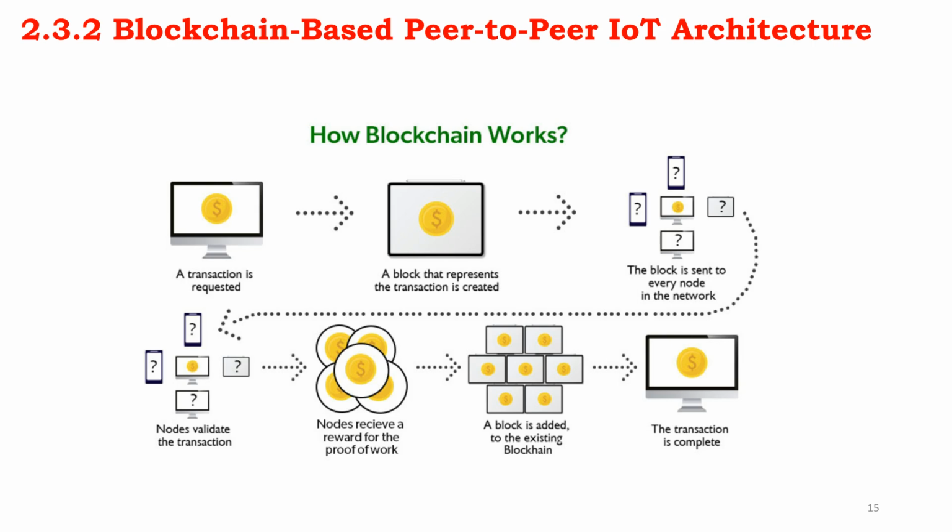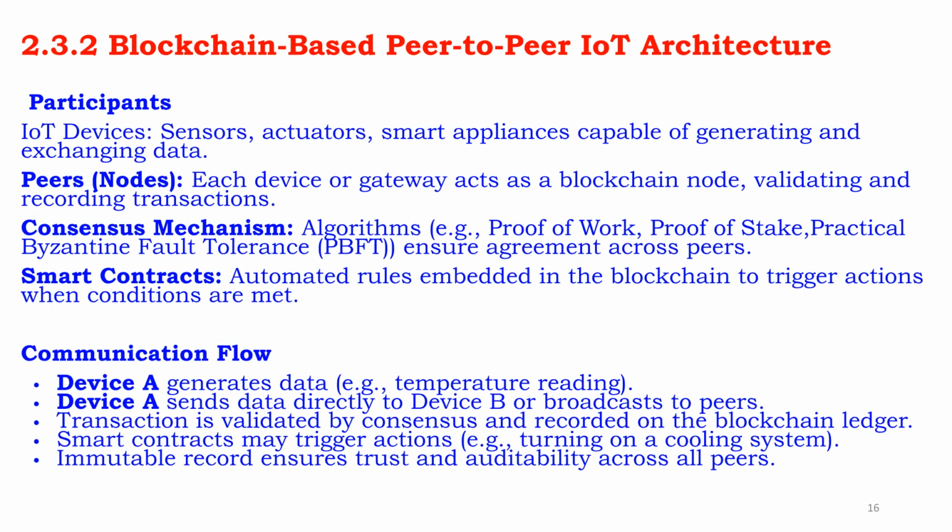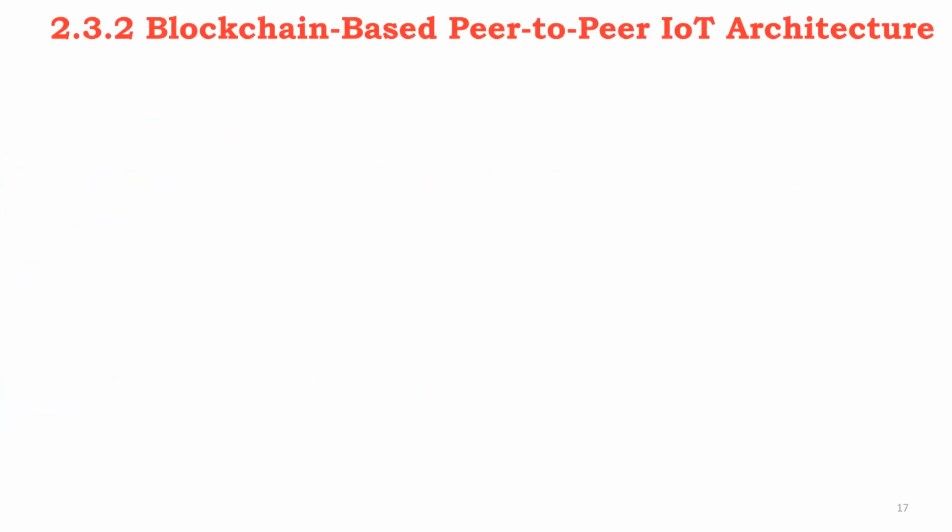This diagram illustrates the blockchain process. A transaction is requested, a block is created, sent to all nodes for validation, and once consensus is reached, the block is added to the chain and the transaction is complete. Key participants include IoT devices generating data, peers or nodes validating and recording transactions, and a consensus mechanism ensuring agreement. Smart contracts automate actions when predefined conditions are met in the system.